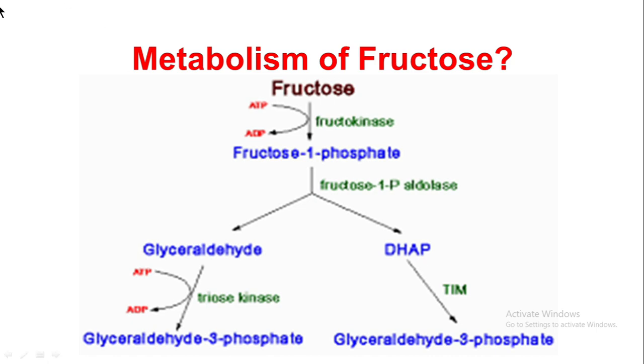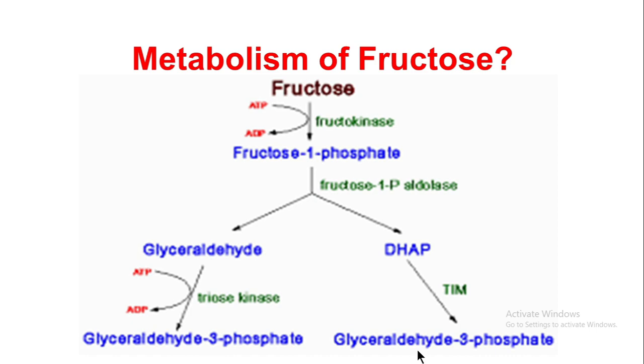This glyceraldehyde, with the help of the enzyme triose kinase, is converted into glyceraldehyde 3-phosphate. Here again, one phosphate molecule is detached from the ATP molecule and ATP is converted into ADP. This dihydroxyacetone phosphate is again converted into glyceraldehyde 3-phosphate.